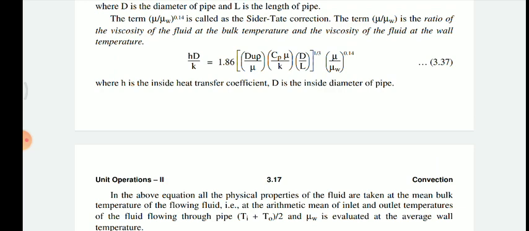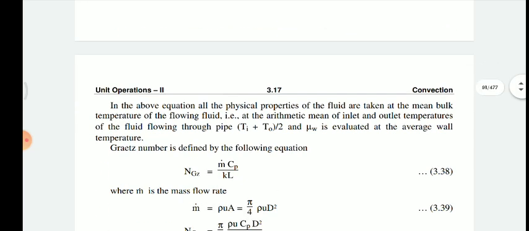The arithmetic mean of the inlet and outlet temperature of the fluid flowing through, inside temperature and outside temperature by 2. ઓકે, એટલે કે જે એવરેજ ટેમ્પરેચર છે તેને આપણે ફોલો કરવાનું રહેશે. સો એવરેજ ટેમ્પરેચર ઇઝ ફોર વોટ? ઇનલેટ ટેમ્પરેચર પ્લસ આઉટલેટ ટેમ્પરેચર ડિવાઇડેડ by 2, and mu w is evaluated at the average wall temperature. Okay, and mu w છે તેને as considering as a wall temperature.